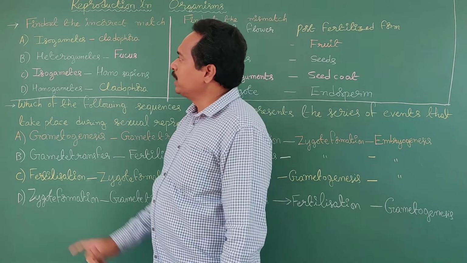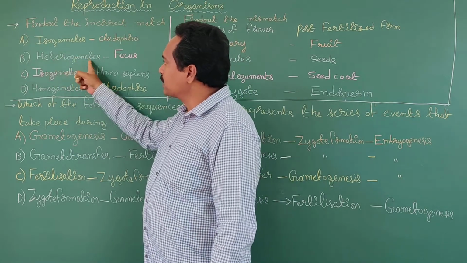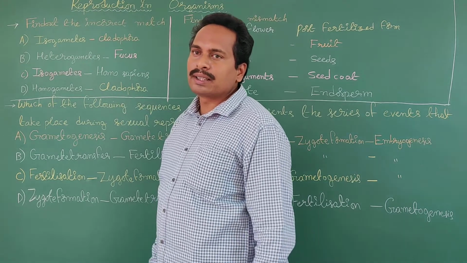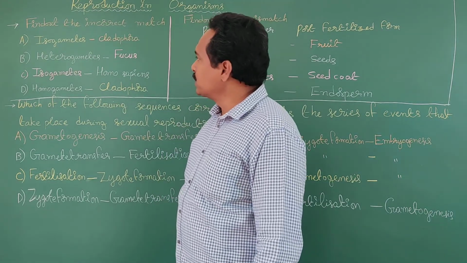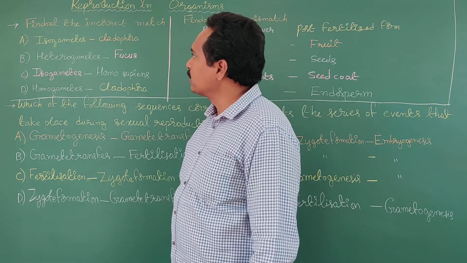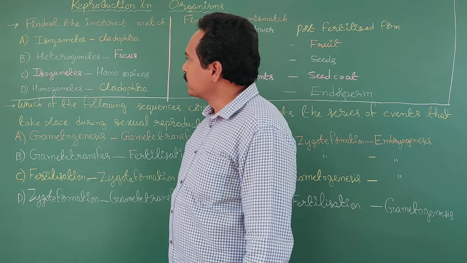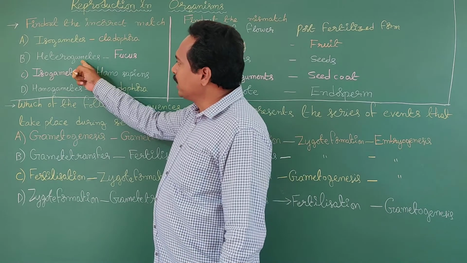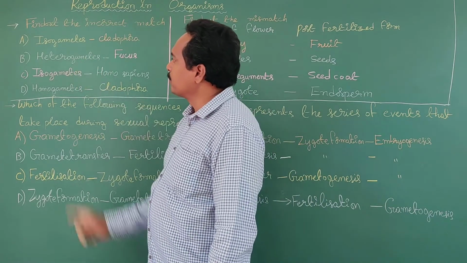Okay, what about B? Heterogametes, Fucus. Fucus belongs to the Phaeophyceae class of algae. It produces two different types of gametes. So Fucus is a heterogametic alga. So option B is also correct.